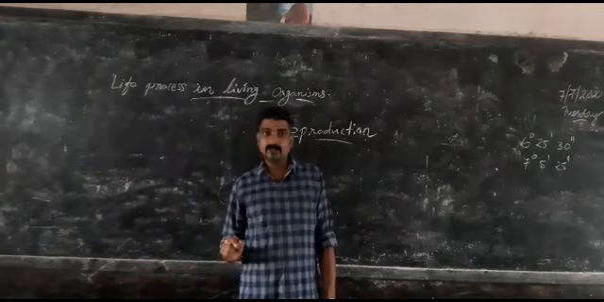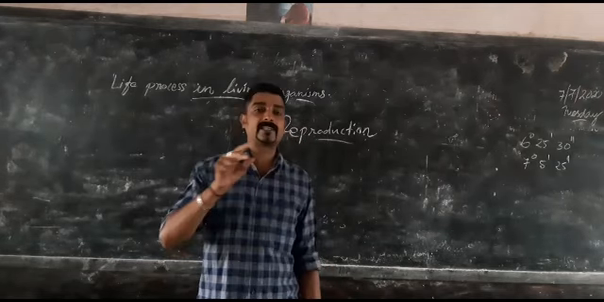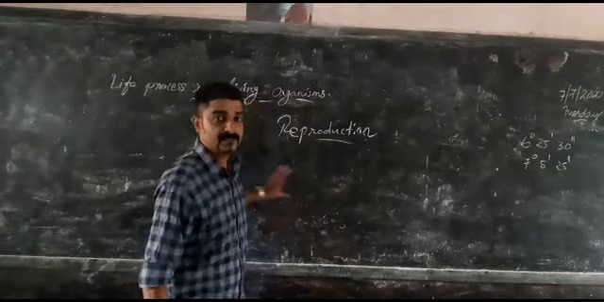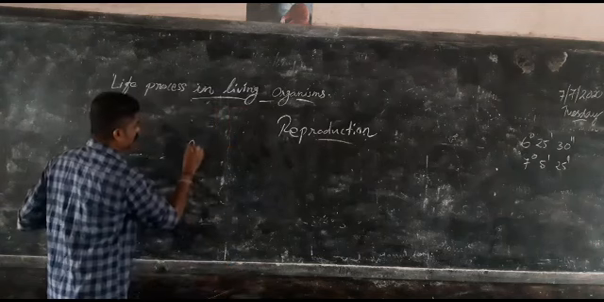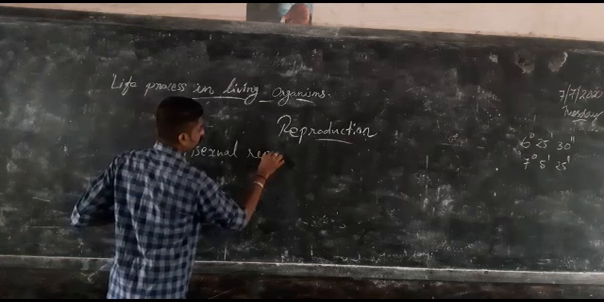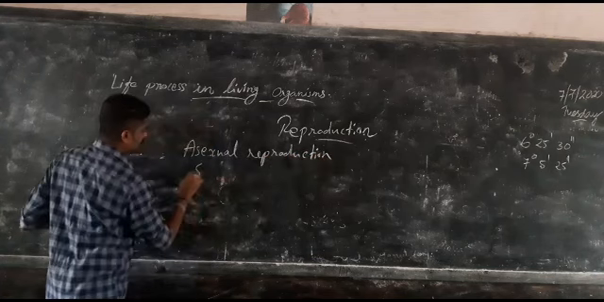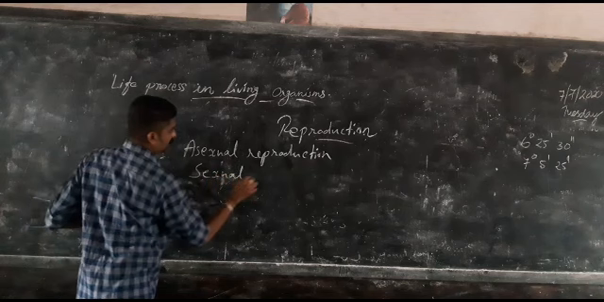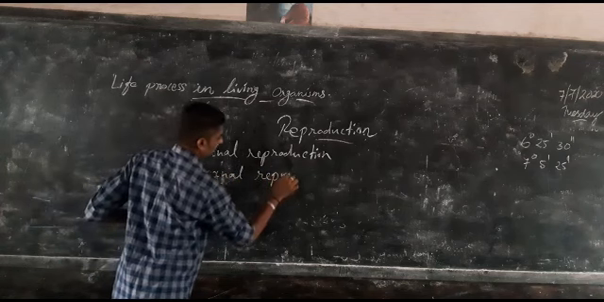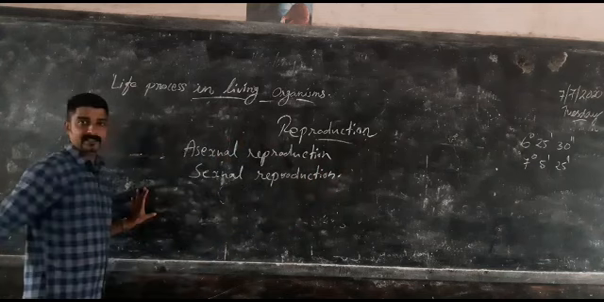In this lesson, we are going to study about the methods of reproduction, or the types of reproduction. So first, we can classify reproduction into two types. First one is asexual reproduction, and the second one is sexual reproduction. Asexual and sexual reproduction.